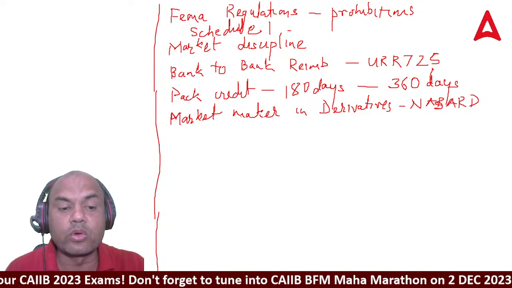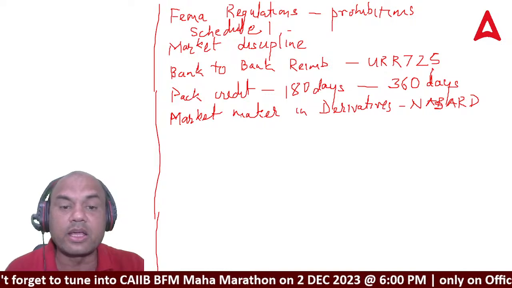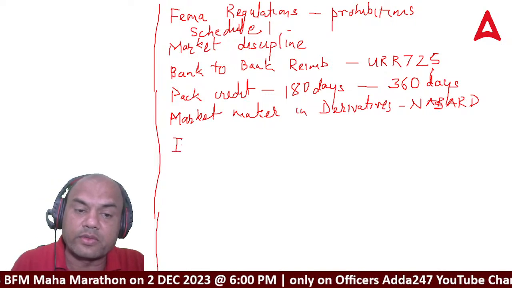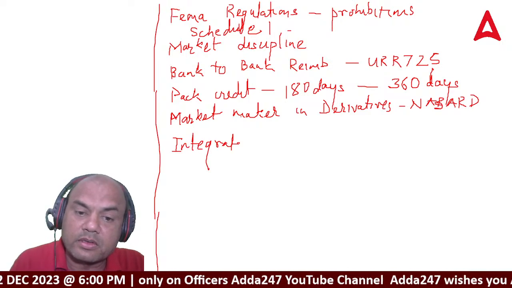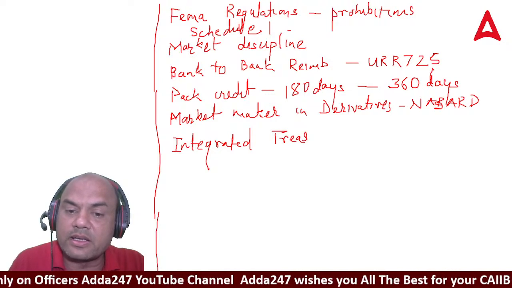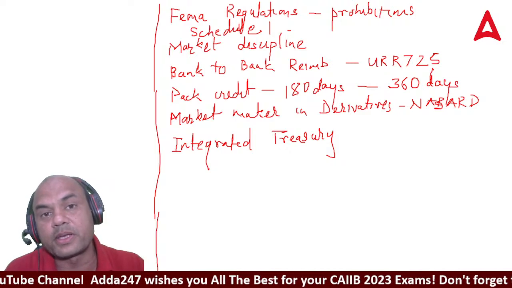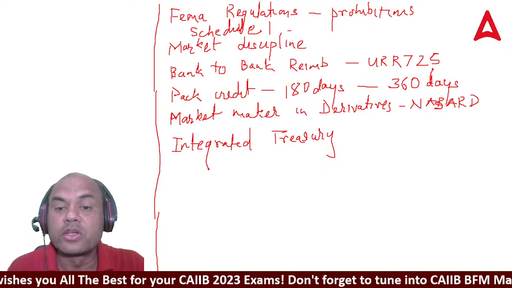Next one was: what is not true about the integrated treasury? Integrated treasury's role is connecting the bank's operations to the world financial markets. So what was not true?